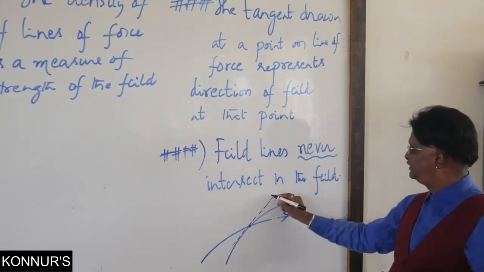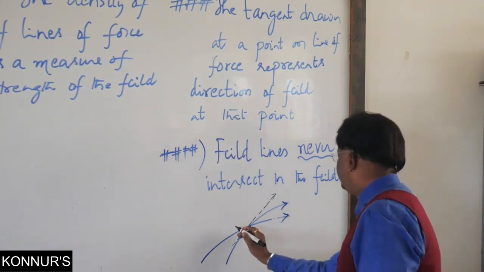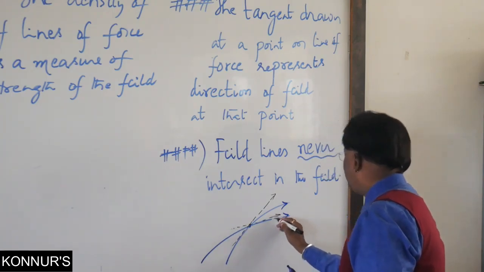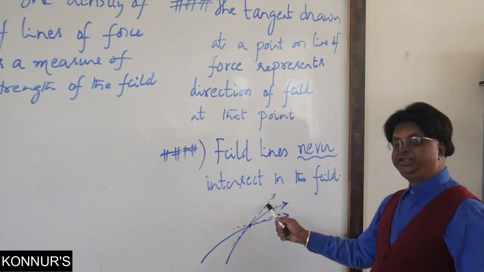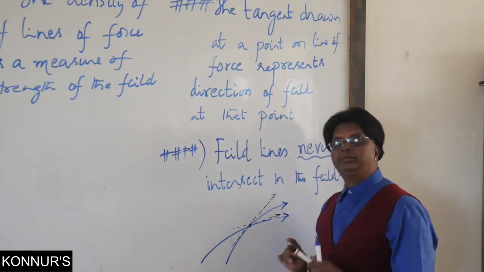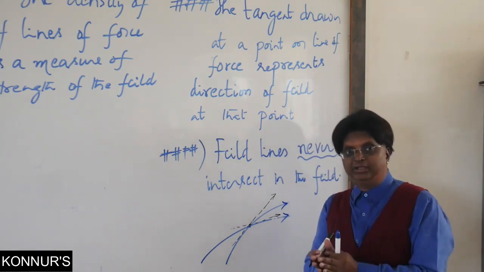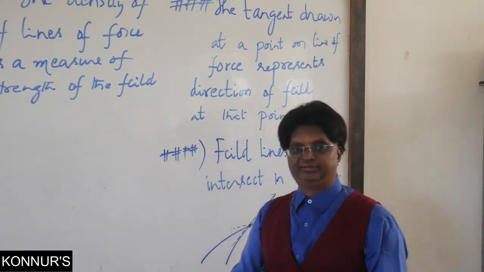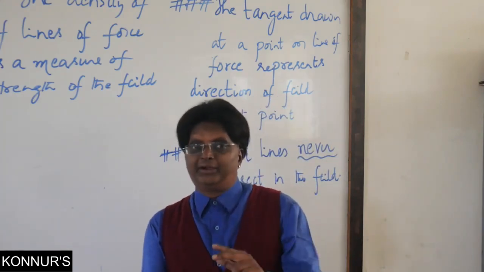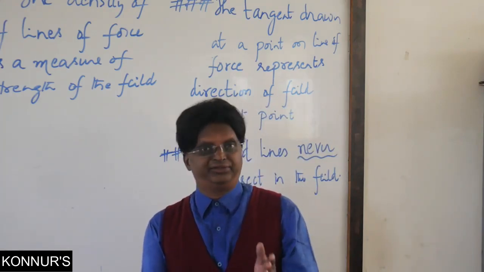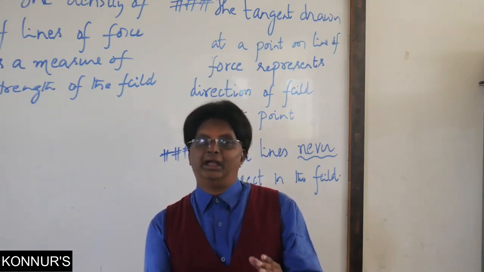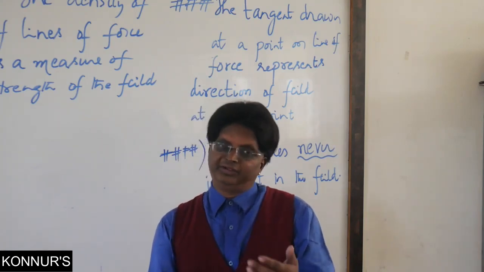This is one tangent, and look here, this is another tangent. What is meant by 2 tangents? It means that at this given point, the field is acting in two different directions. Same point, same time, field acting in two different directions is just absurd. It is impossible. Therefore, field lines cannot intersect is our explanation.